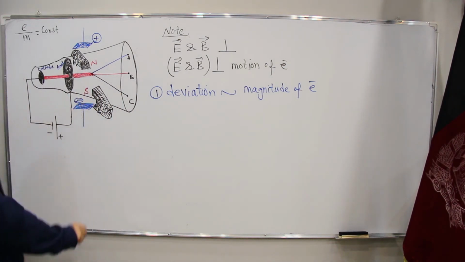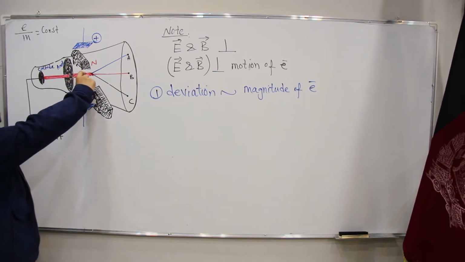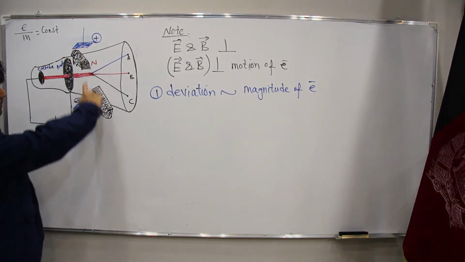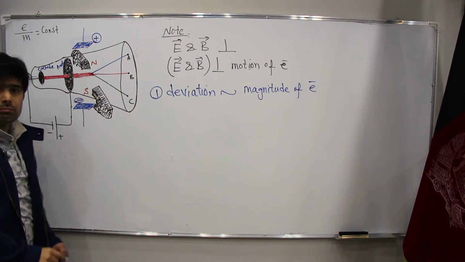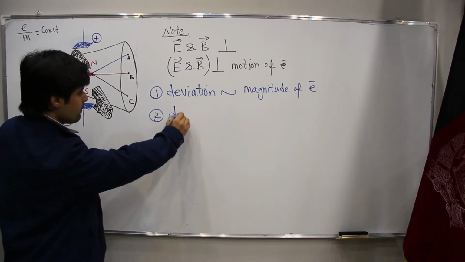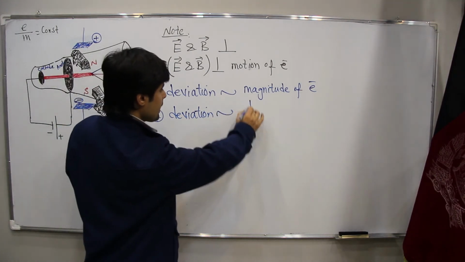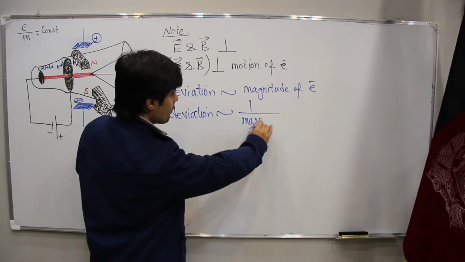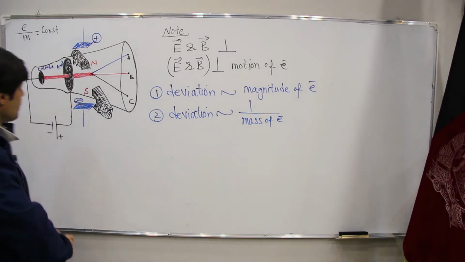Why? Because if we have a large number of electrons, they will interact with these plates, meaning with the electric field or with the magnetic field. Second, the deviation is inversely proportional to the mass of the electrons, the mass of this one.